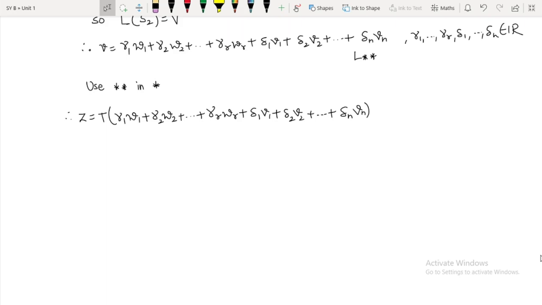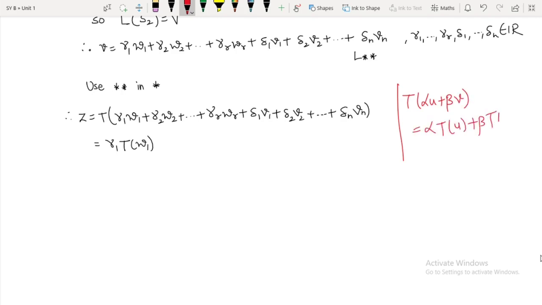Now this is further equal to, since T is a linear transformation, gamma 1 T of W1. Since T is a linear transformation, T of alpha u plus beta v will be equal to alpha times T of u plus beta times T of v. As I told you before, this is not only true for the sum of two elements.